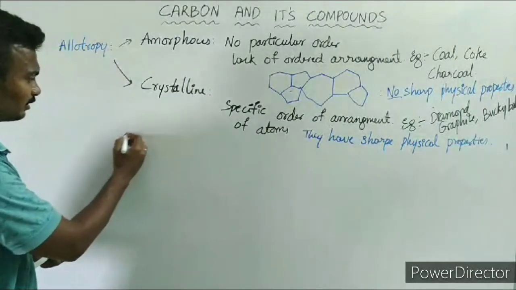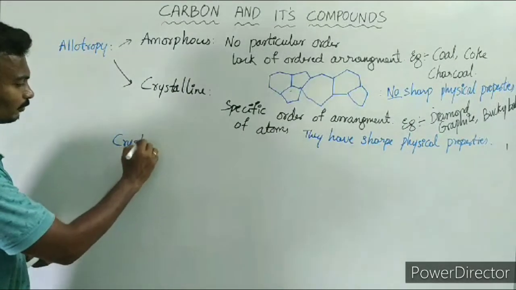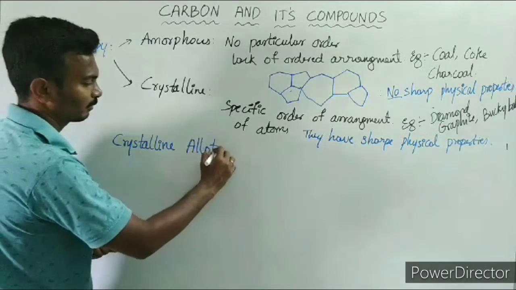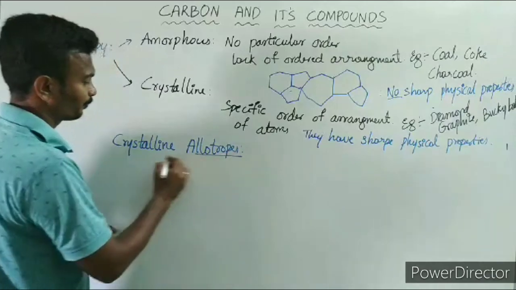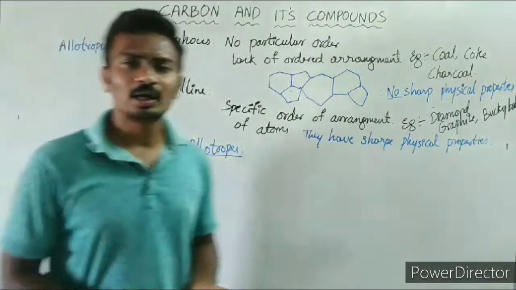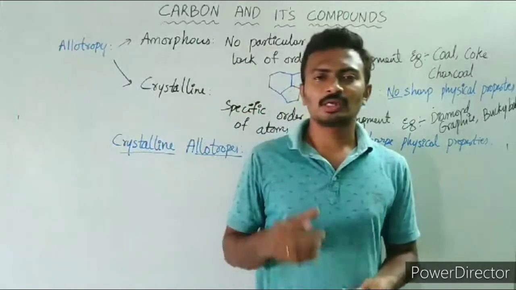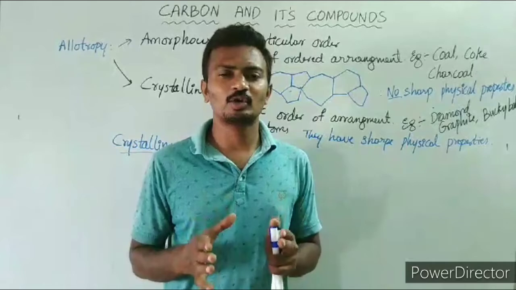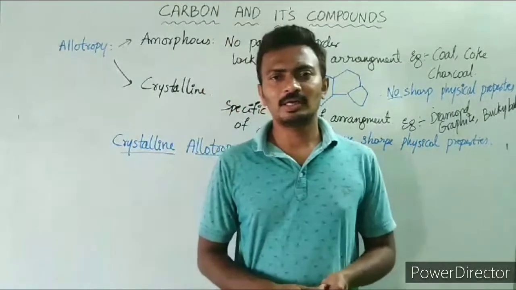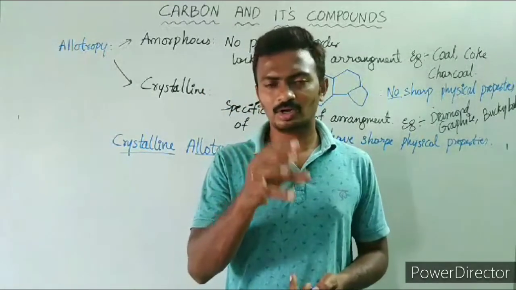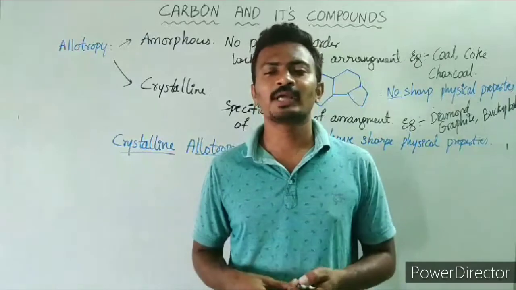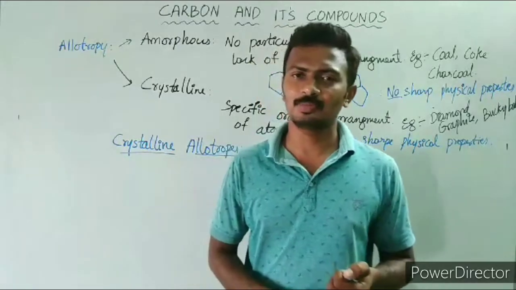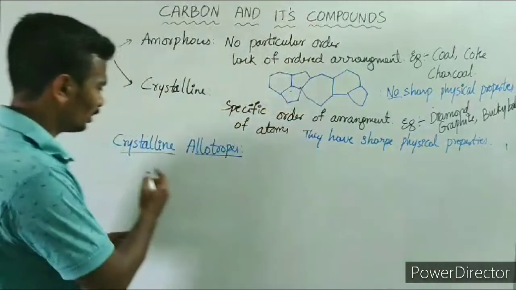Now let us discuss crystalline allotropes. What are these crystalline allotropes? As we have discussed in the definitions, crystalline allotropes have an ordered arrangement. Those ordered atoms will have specific hybridization, which will repeat in a particular geometrical arrangement. Here we have what?